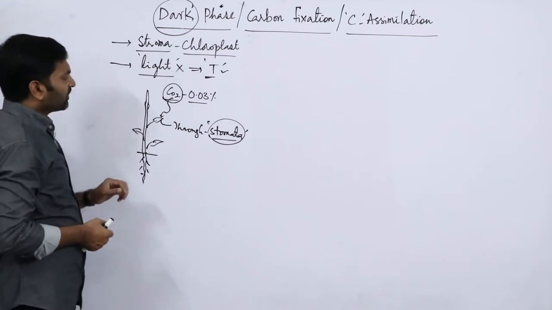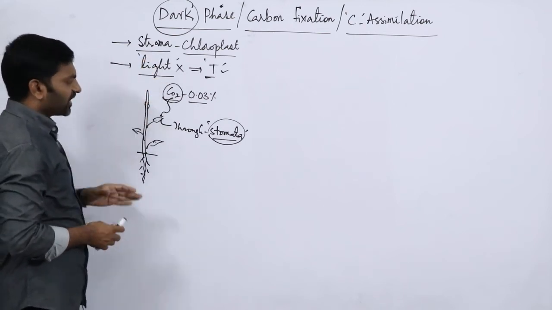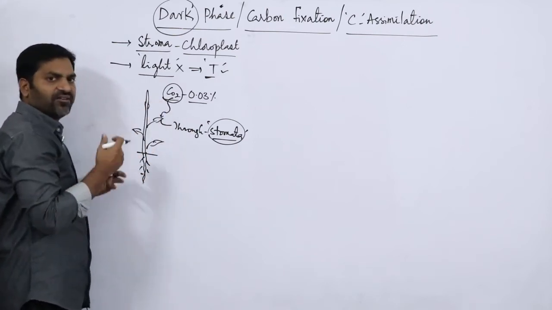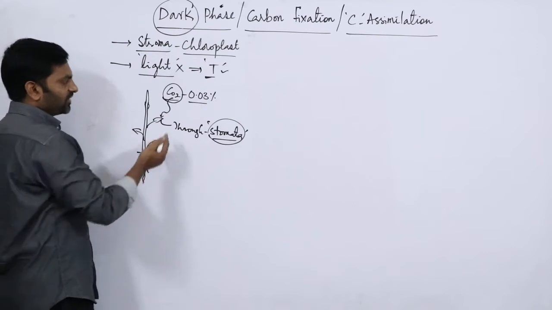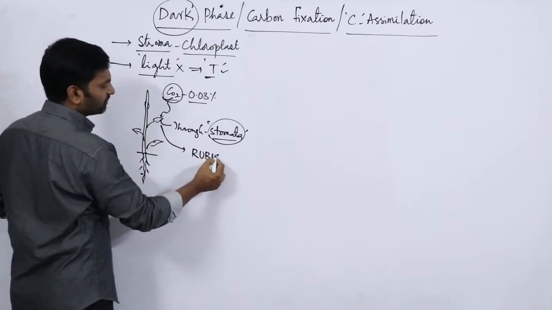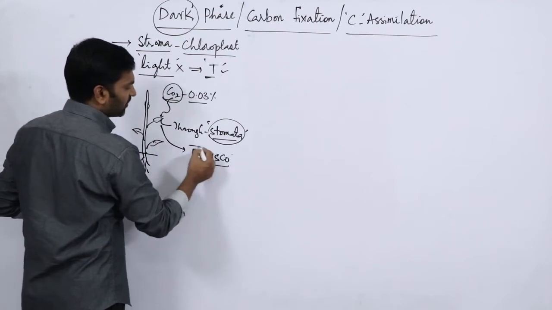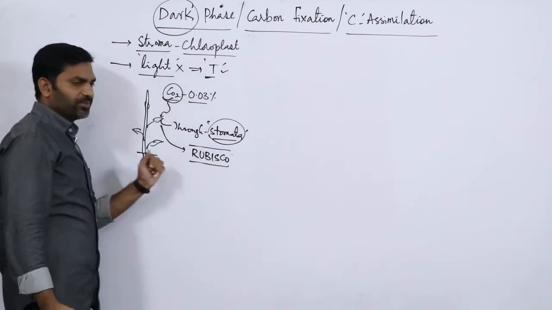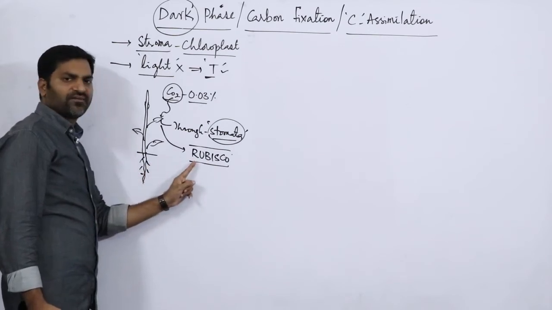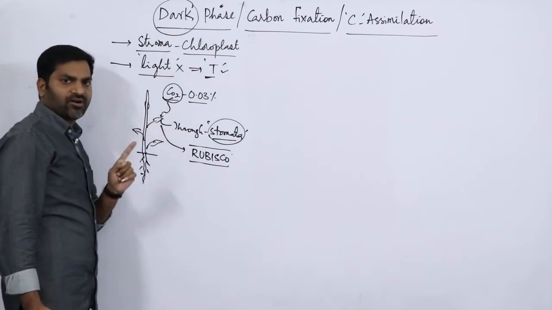Clear? So carbon dioxide enters inside the leaf and it is trapped by the enzyme called Rubisco. Rubisco is an enzyme which is helpful for trapping atmospheric carbon dioxide.